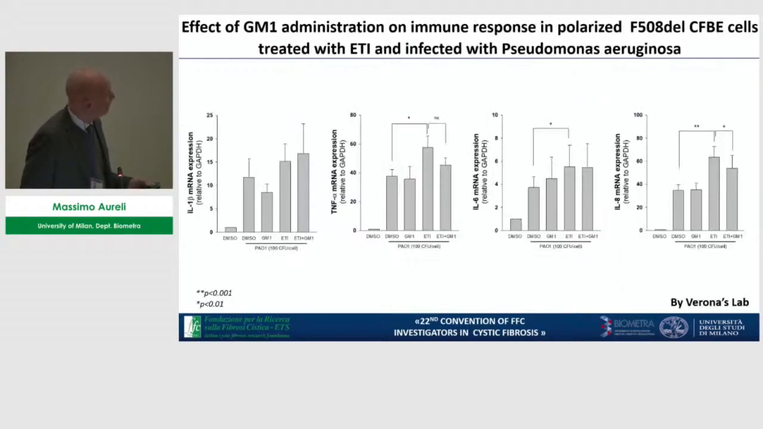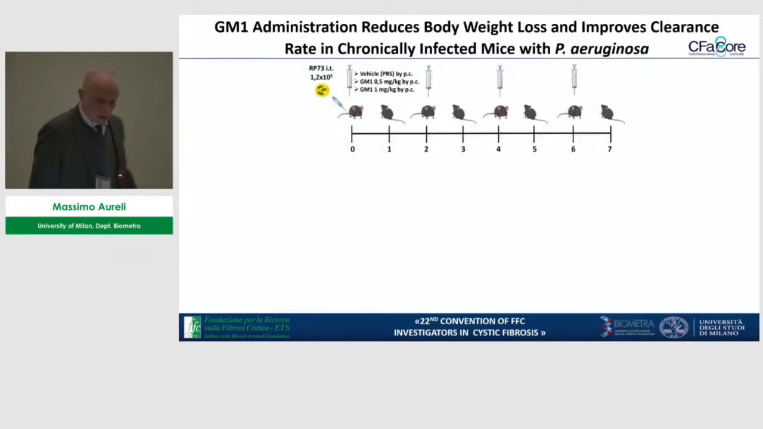We checked also the inflammatory level, checking the expression of cytokines involved in the inflammatory response. This was performed in Verona's lab, and we found that ATI slightly increased the expression of pro-inflammatory cytokines such as TNF-alpha, interleukin-6, interleukin-8, and when we administered GM1 together with ATI, for what concerns interleukin-8, we have a slight reduction in the expression.